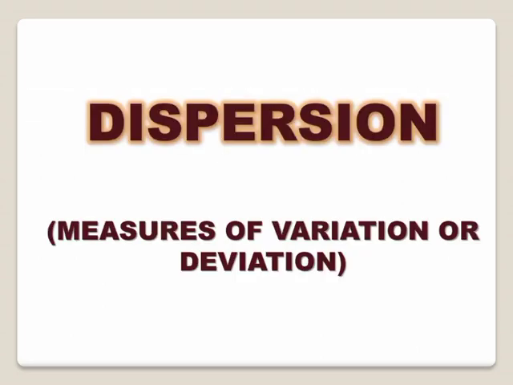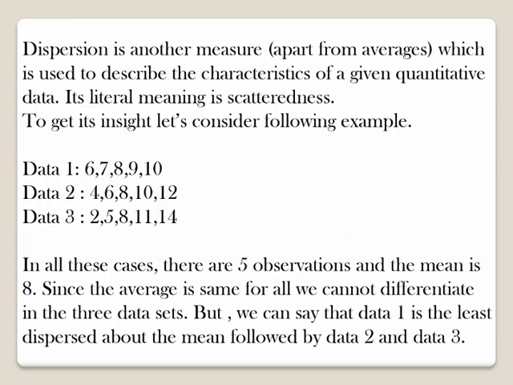We will first look at the measure of variation or deviation of the data from the central value, that is dispersion. The literal meaning of dispersion is scatteredness. To understand this, let us consider the following example. There are 3 data sets given. In all these cases, there are 5 observations and the mean is 8.